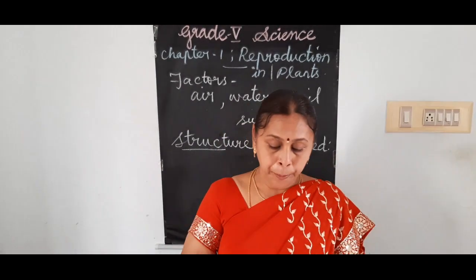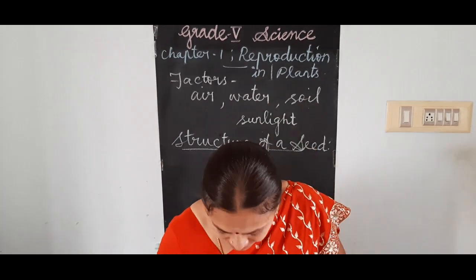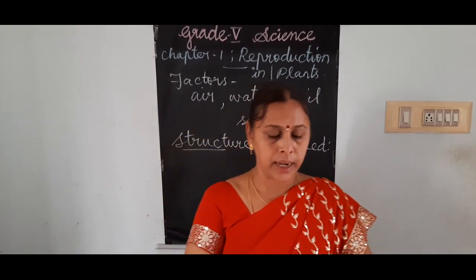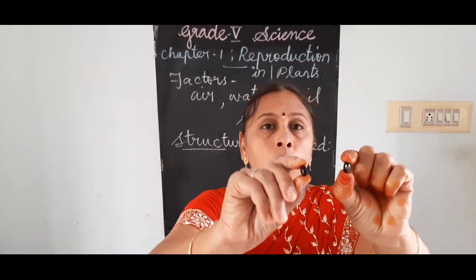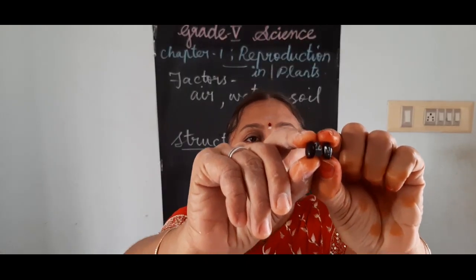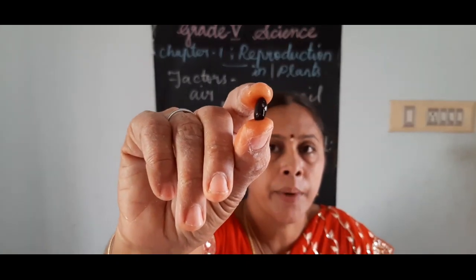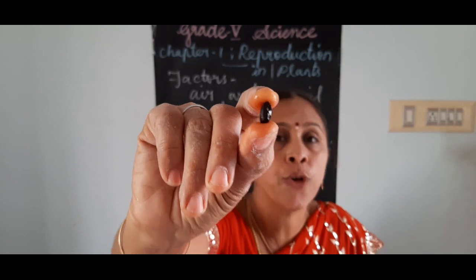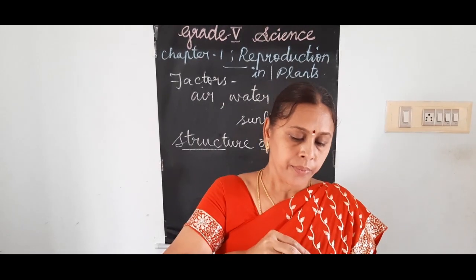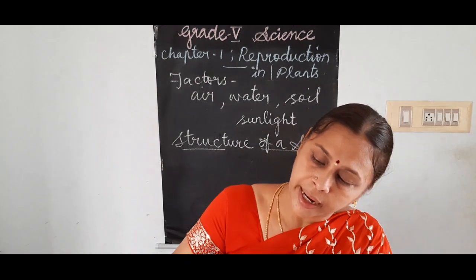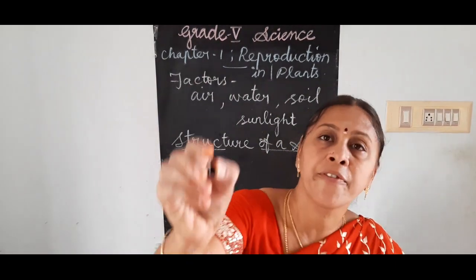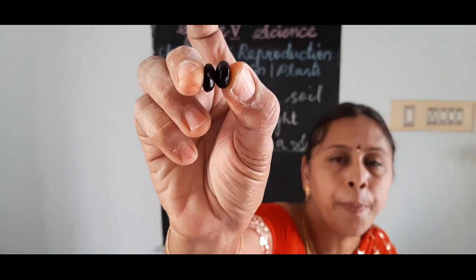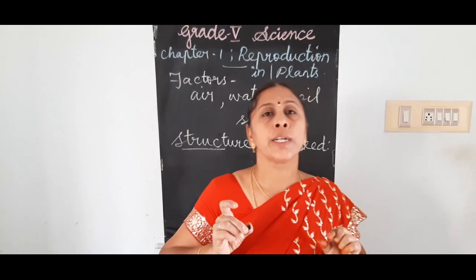Now I have that bean seed, a black color bean seed. In that you could see that white color scar clearly, but it will be very small. In your home itself, you can soak this bean seed and you can easily see this. See, in black color, this white color can be differentiated easily. That small white color portion is called the scar.